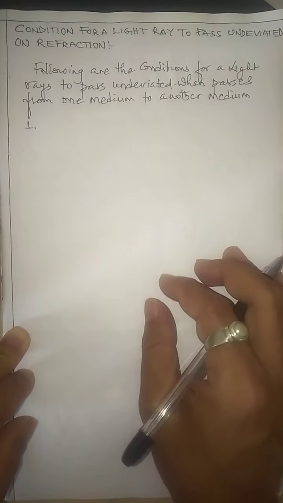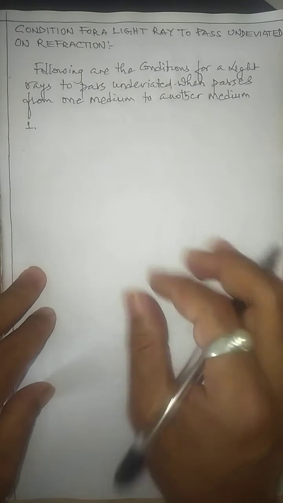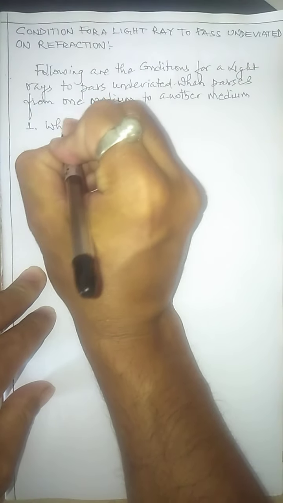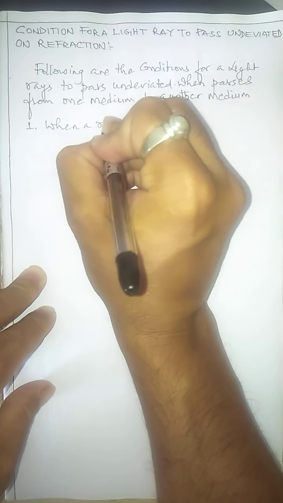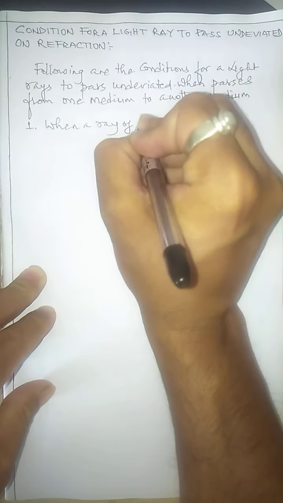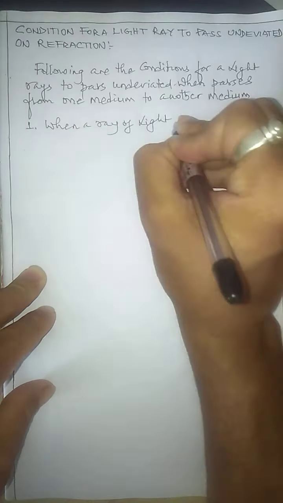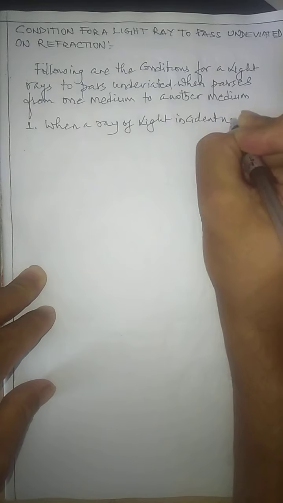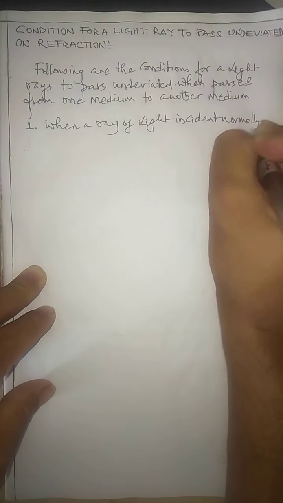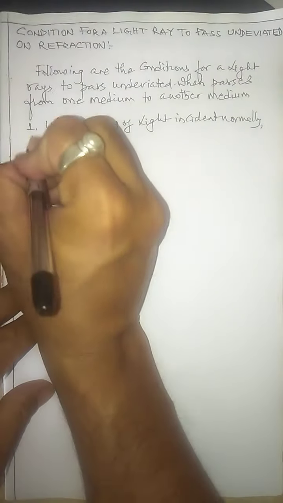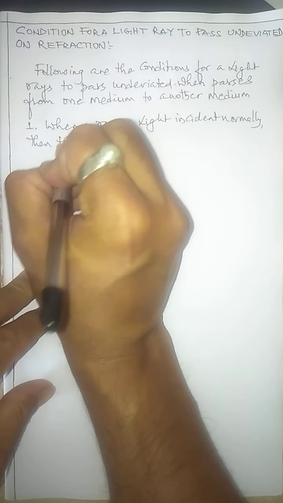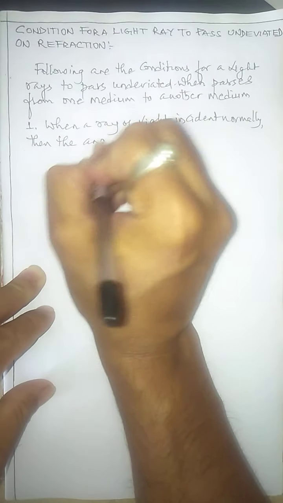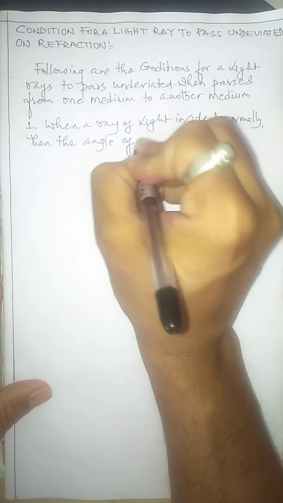So what do you mean by this? When the angle of incidence is 0 degree, it means the ray of light is incident normally. Let me write the point. When a ray of light is incident normally, then the angle of incidence